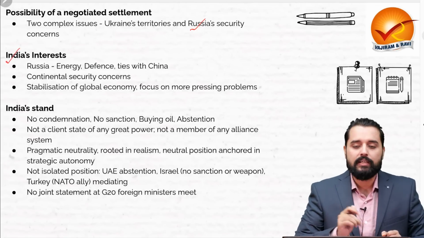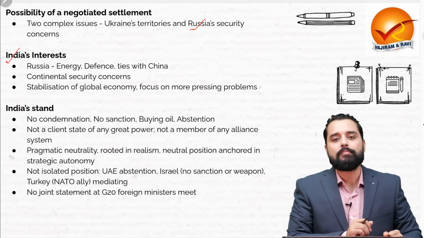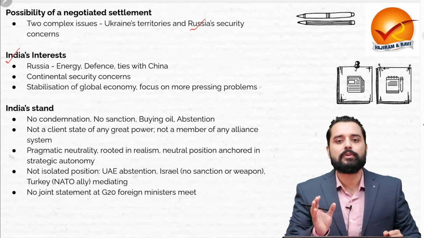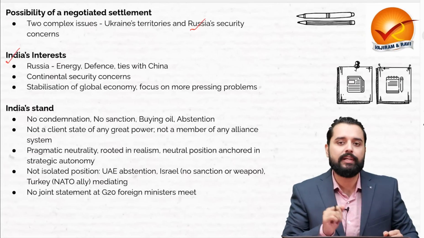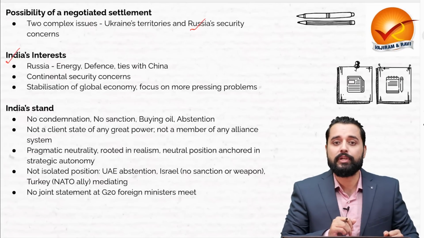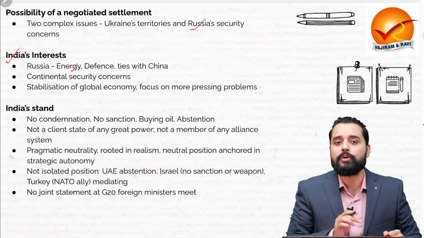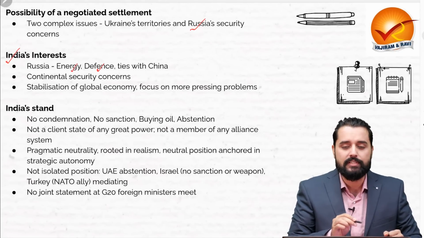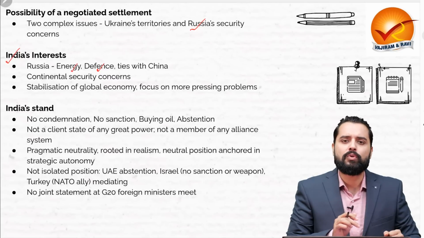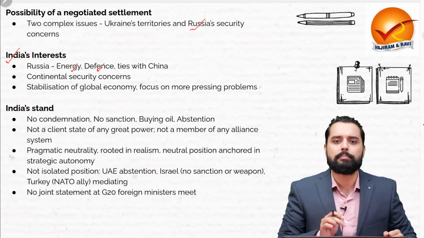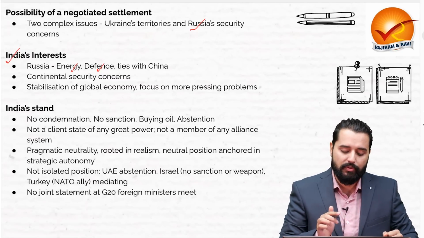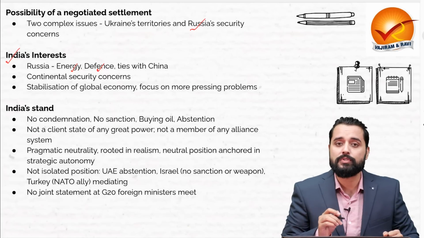Now, what are India's interests in this region? If you observe, we are dependent on Russia for several things. One, in terms of energy imports. India imports almost 80% of its oil needs. Now, we are importing cheap oil from Russia. When we look at defense, in the past 5 years or so, almost 50% of India's weapons imports have been of Russian origin.